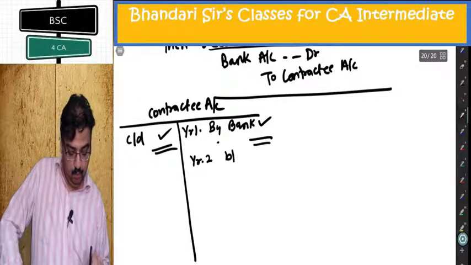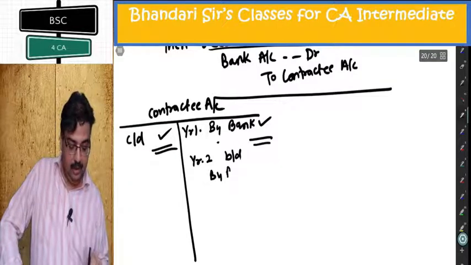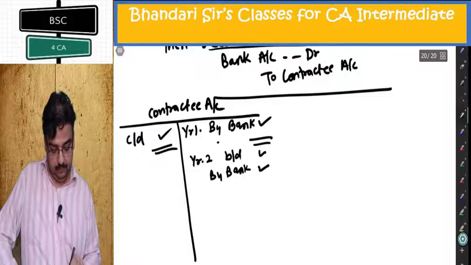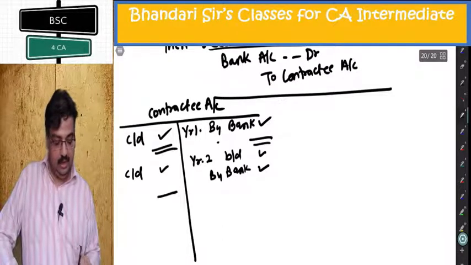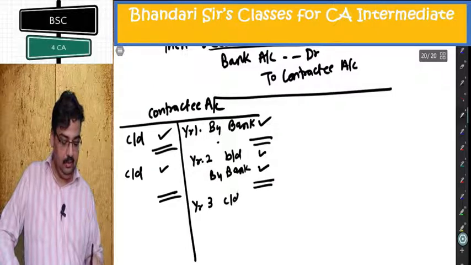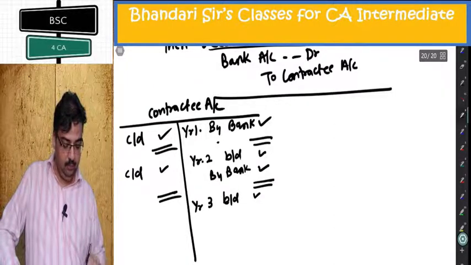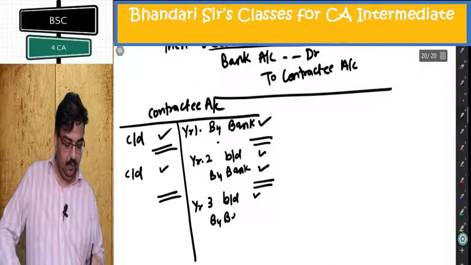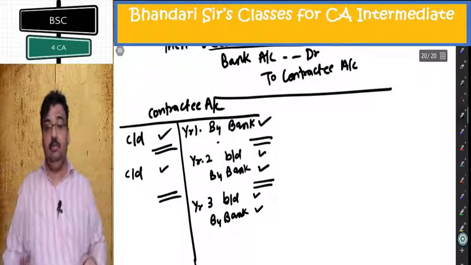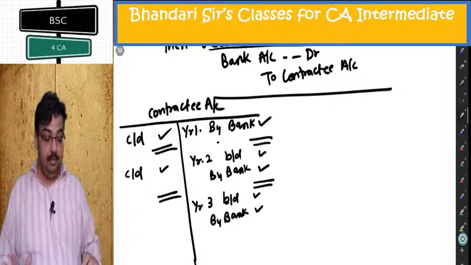Year 2, brought down, by bank, increases. The aggregate is carried down now. Year 3, brought down, by bank. Let's say in year 3, contract is completed.